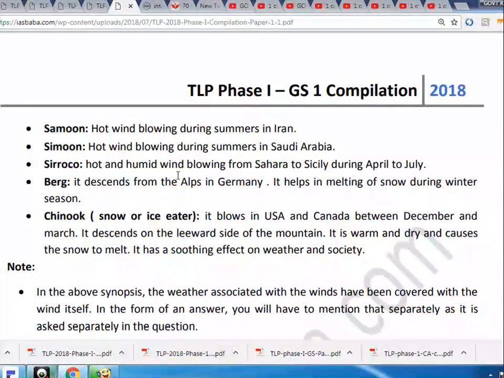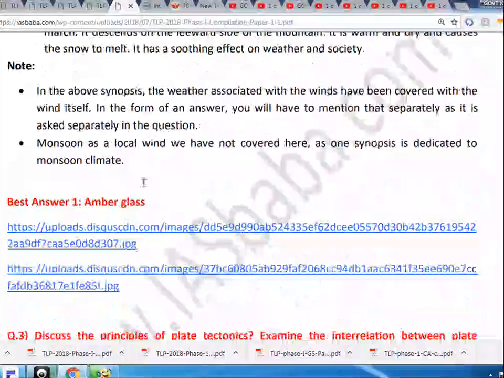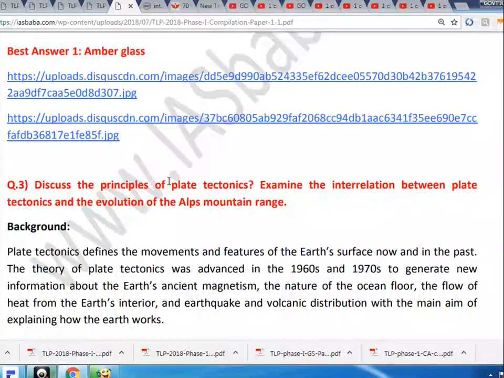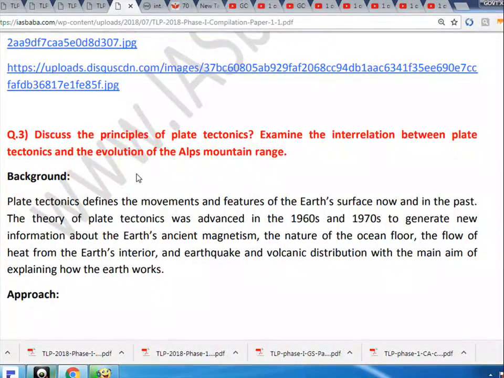Q.3 Discuss the principles of plate tectonics. Examine the interrelation between plate tectonics and the evolution of the Alps mountain range. Background: plate tectonics defines the movements and features of the Earth's surface now and in the past.